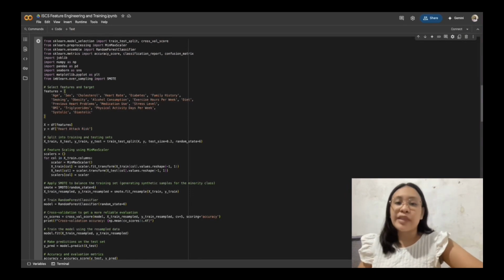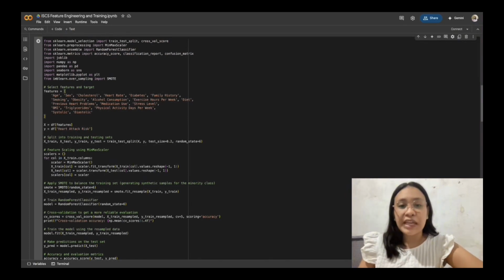Upon knowing that, we then split the dataset into training and testing sets using an 80-20 ratio. To ensure that the model performs well regardless of scale differences among features, we applied min-max scaling to normalize each feature to a 0-1 range. Also take note, this specific model training that we use is a random forest with SMOTE. Continuing, each column was scaled independently and the scalers were saved for later use during prediction.